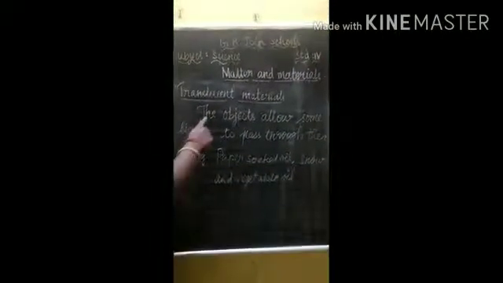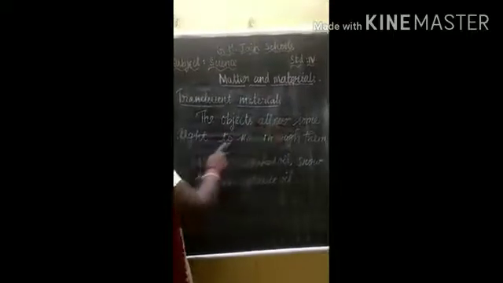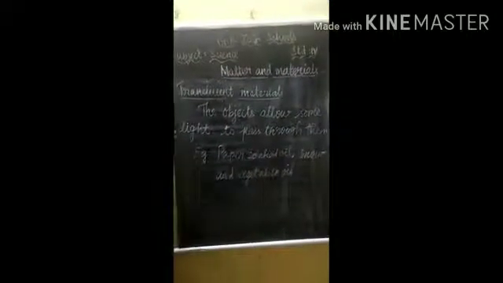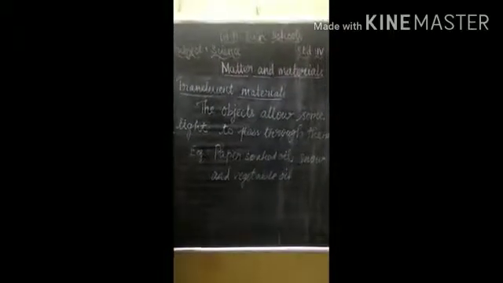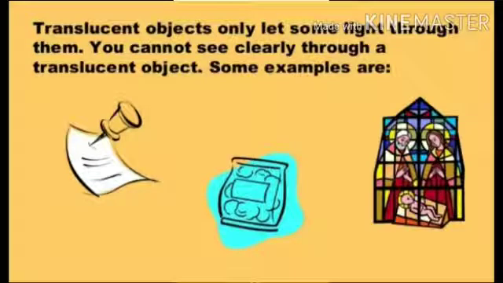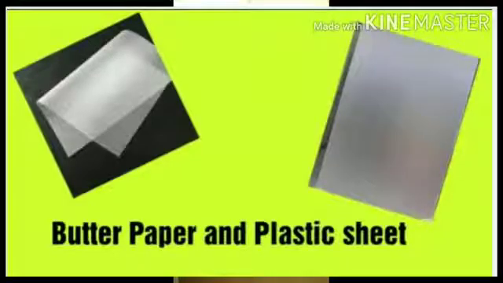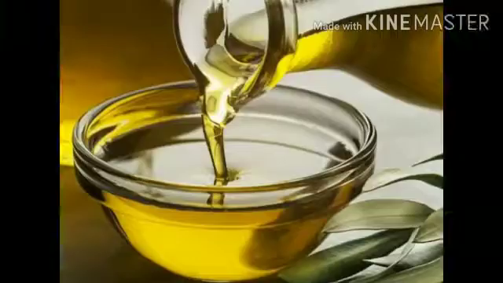And now we are going to see about the translucent material. What is meant by translucent materials? The objects allow some light to pass through them. That means it allows some light to pass through the objects. The other light will be scattered. So we cannot see the image clearly. We can see the blurred image. The examples for the translucent materials are paper soaked in oil, snow and vegetable oil. These are the examples for the translucent material.